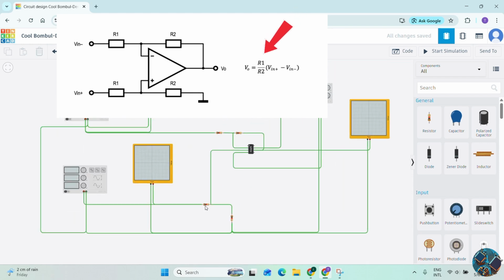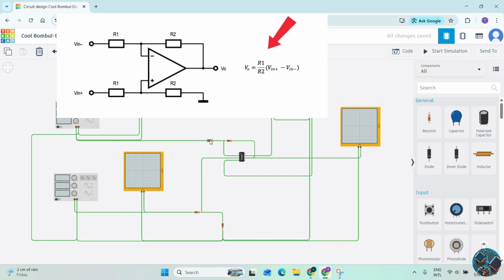So according to that, I put the same value here too. This one also I gave 2. Here I put 4. Here also 4.